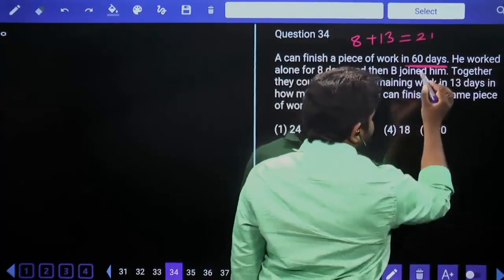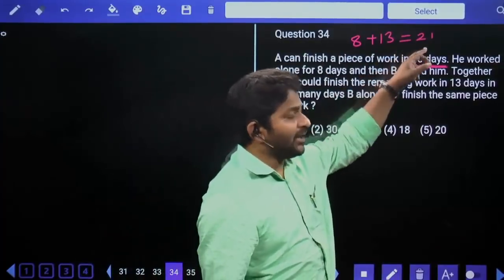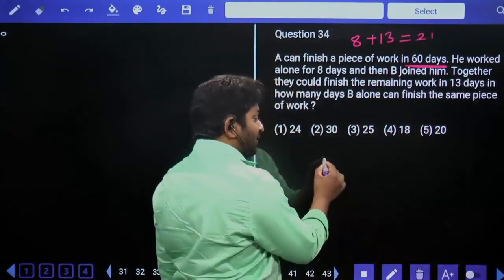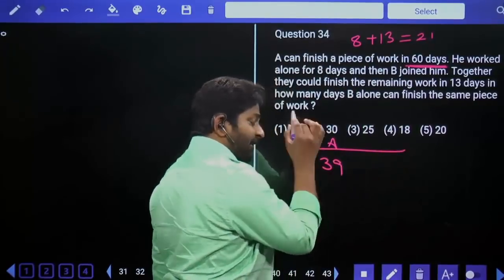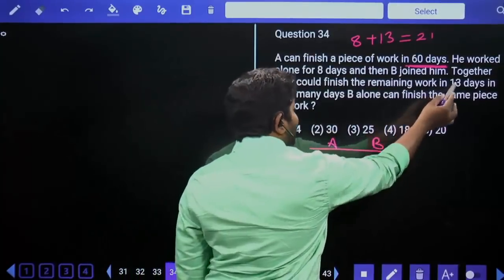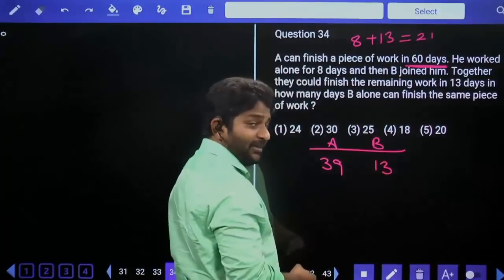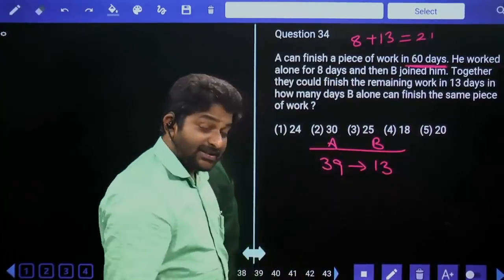If A works for 60 days, he can complete the total work. But he worked for only 21 days. Still, he needs to work for 39 days. 39 days of A's work is pending, which is done by B, and B worked for 13 days. That means 39 days of A's work is equal to 13 days of B's work.